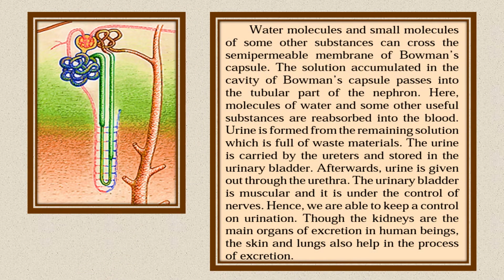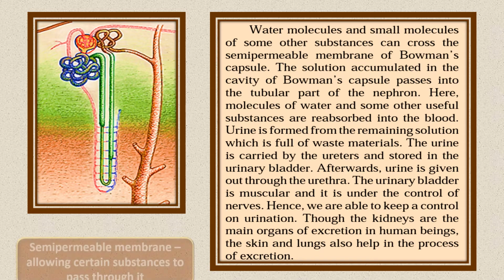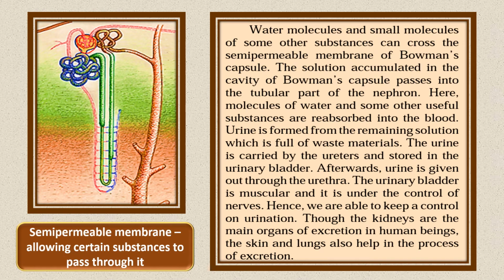Water molecules and some small molecules and other substances cross this semi-permeable membrane. The Bowman's capsule has a semi-permeable membrane. It only allows certain substances to go through it. The solution accumulated in the cavity of the Bowman's capsule passes into the tubular part of the nephron, which is the tube of the nephron.